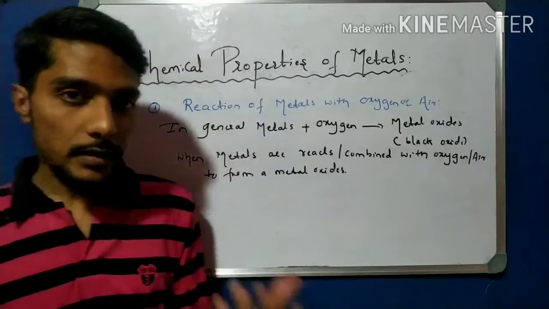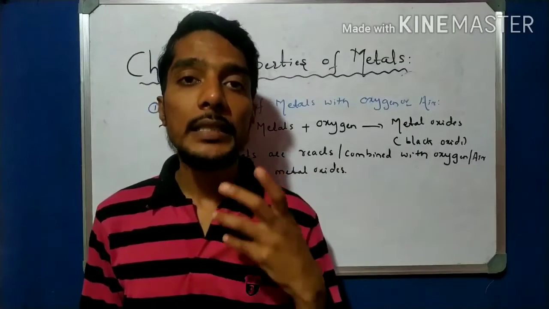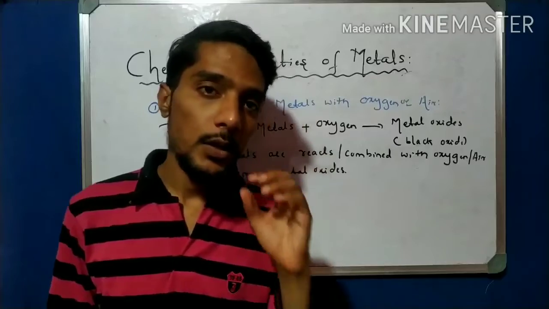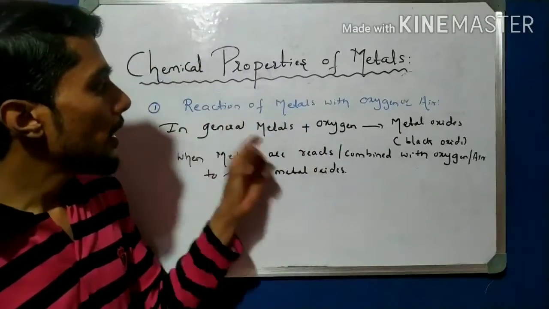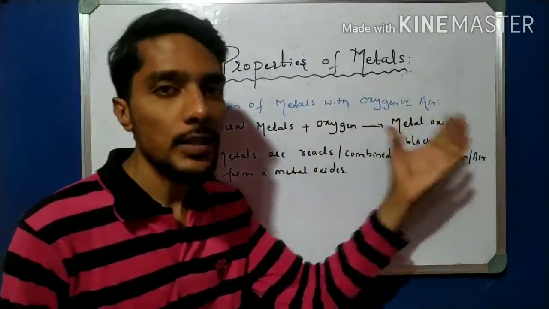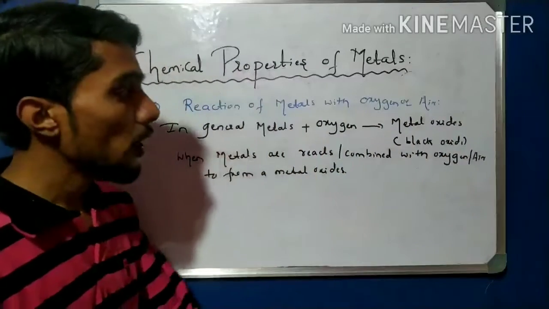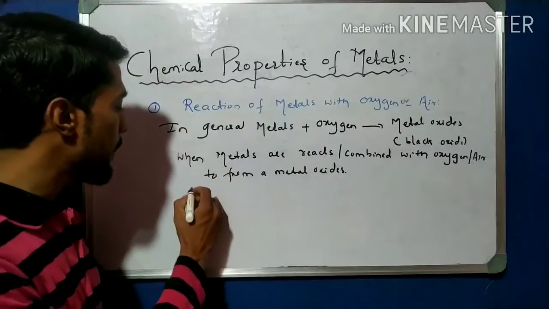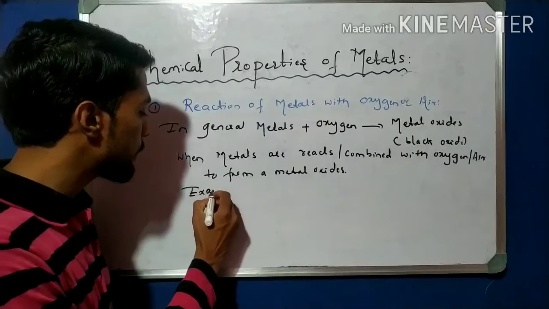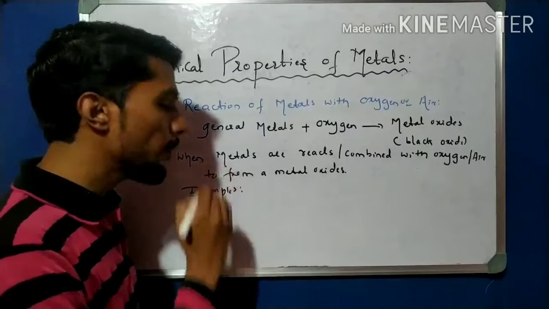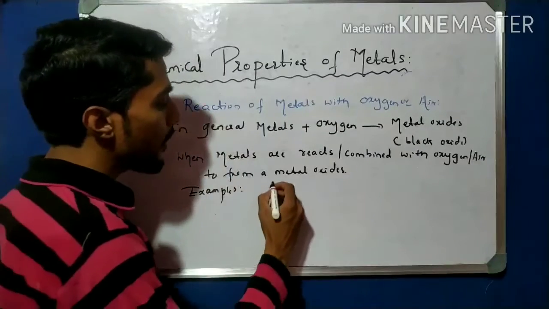In the examination they ask what happens when a metal reacts with oxygen, give an example. So here the answer is: when a metal reacts with oxygen, it forms metal oxides. This is the answer. Now come to the examples. I take one example here, the aluminium metal.